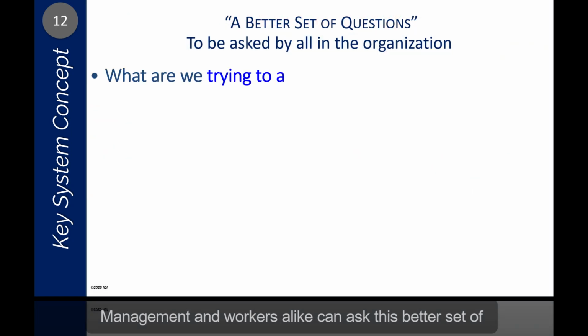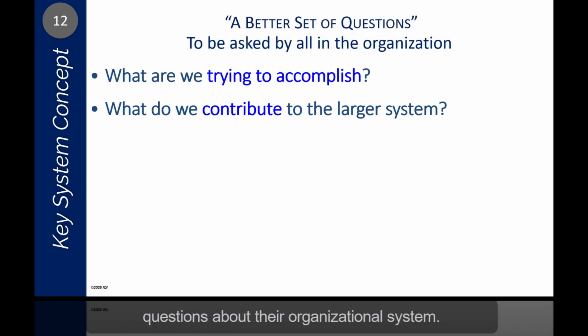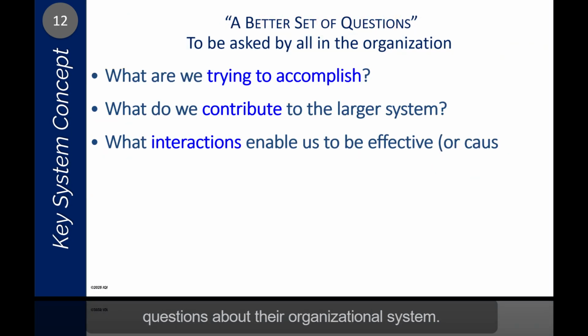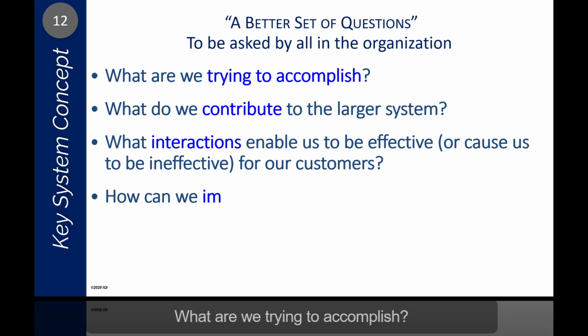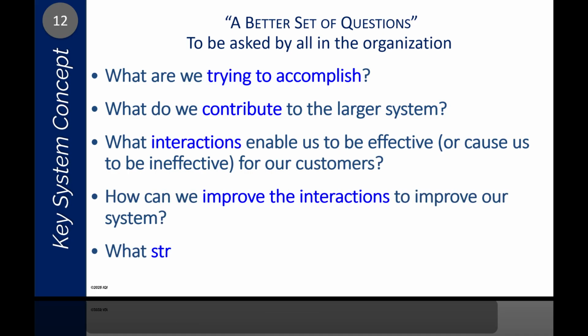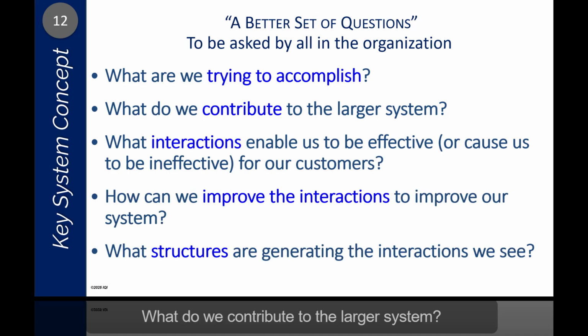Management and workers alike can ask this better set of questions about their organizational system. What are we trying to accomplish? What do we contribute to the larger system? What interactions enable us to be effective or cause us to be ineffective for our customers? How can we improve the interactions to improve our system? What structures are generating the interactions we see?